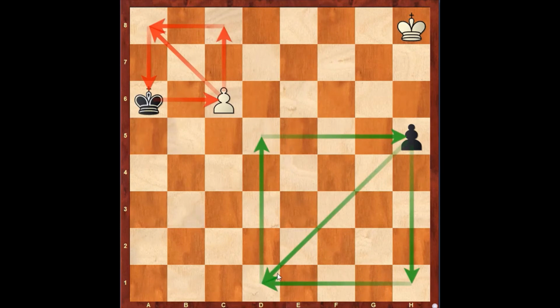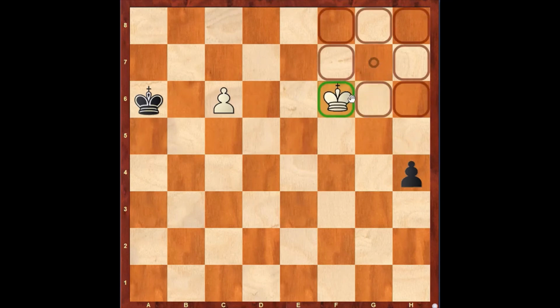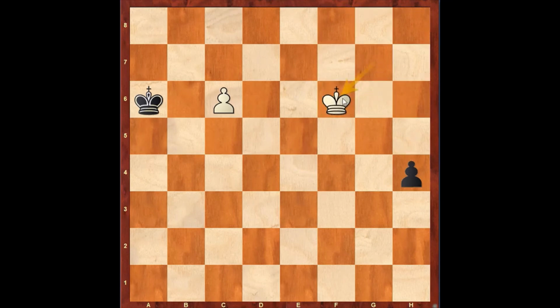This position is composed by none other than the famous chess player Mr. Reddy. Here it is white to play and hold this position. Here white plays this move, king to g7. Black proceeds with the pawn by playing pawn to h4.